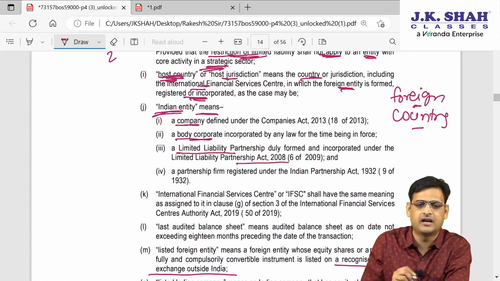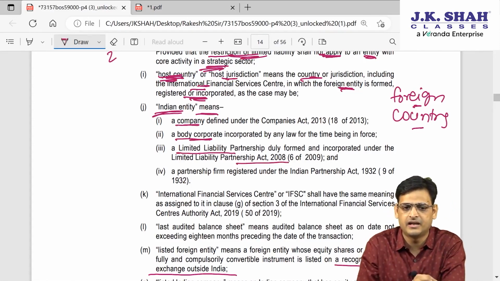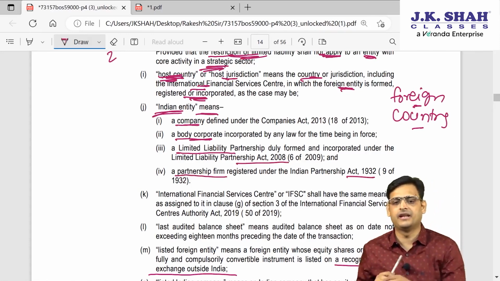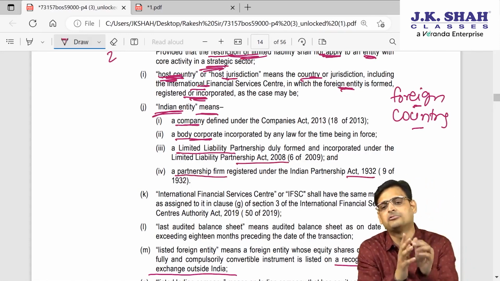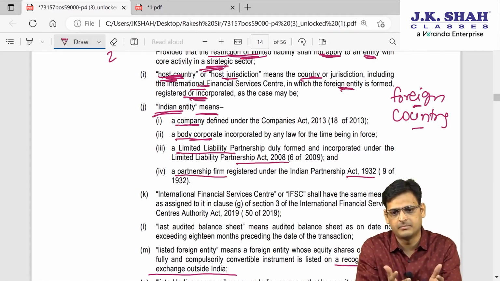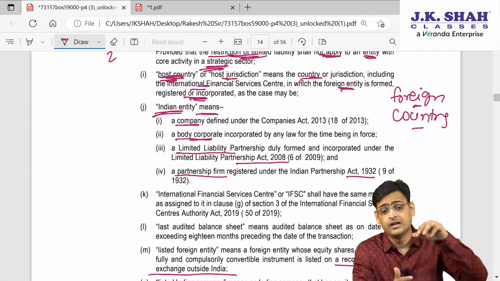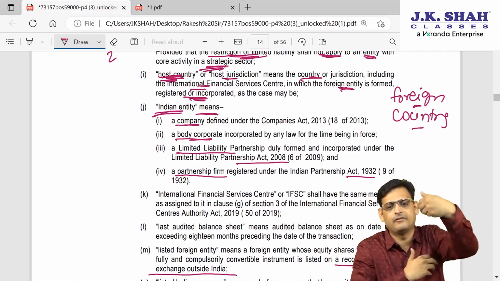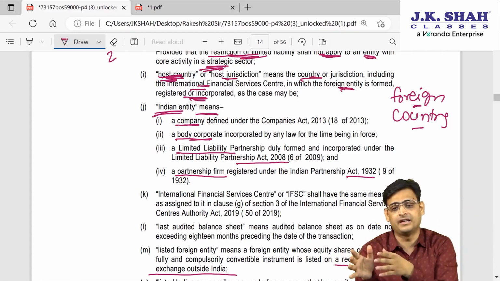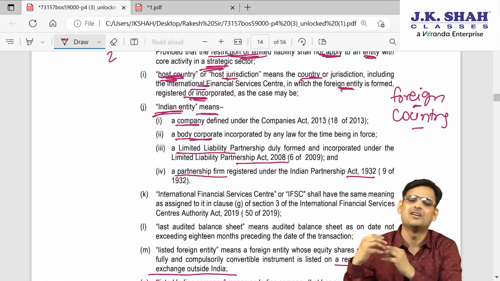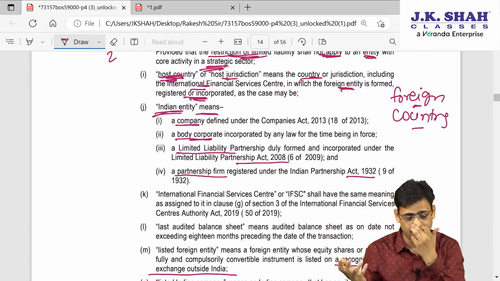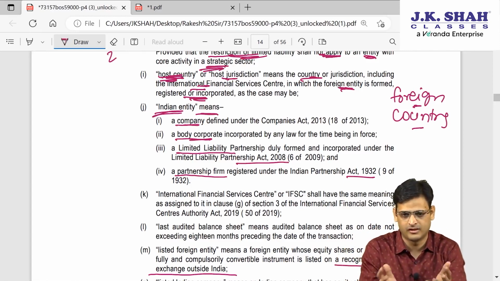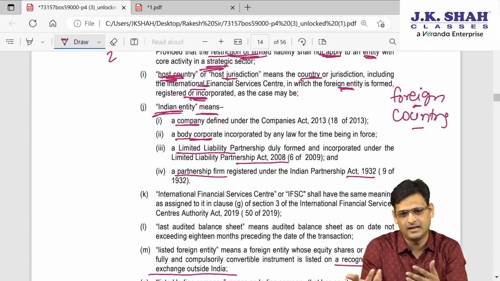An LLP which is registered in India under the LLP Act 2008 is an Indian entity, and a firm which is registered in India under the Partnership Act will be treated as an Indian entity. When an Indian entity makes an investment outside India as a financial commitment or as an overseas investment in a foreign entity, like Microsoft, Facebook, etc., I also told you what overseas investment is. Overseas investment includes ODI, OPI, all these things.